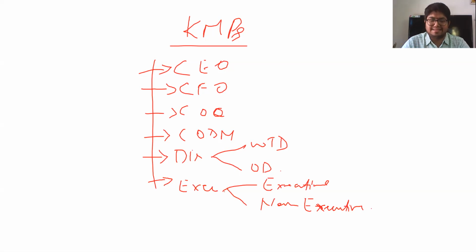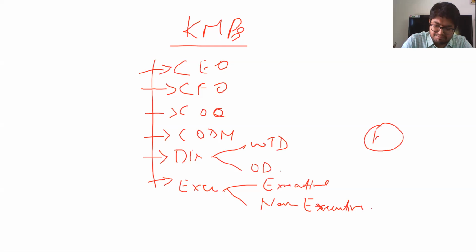Now, what AS 18 says is, if either of these members are identified as KMPs in the company, their family is also said to be related parties. That means, what do we mean by close family?